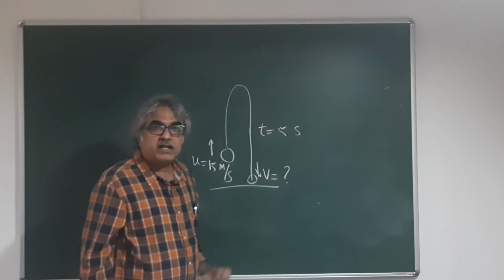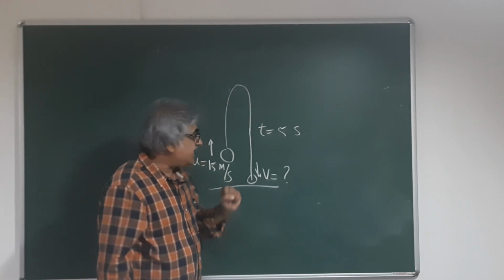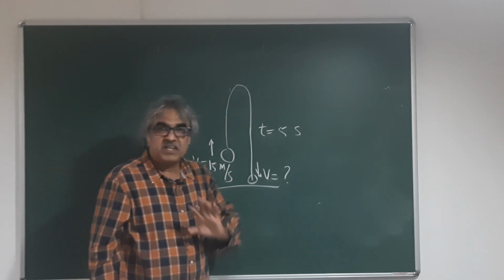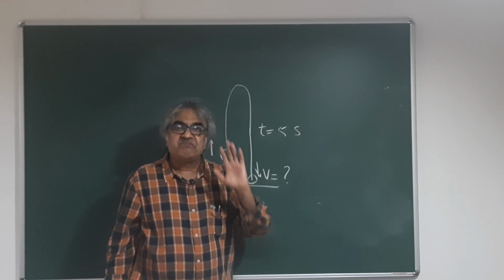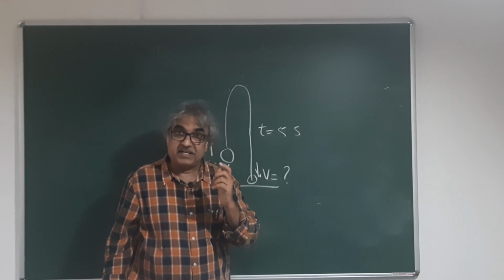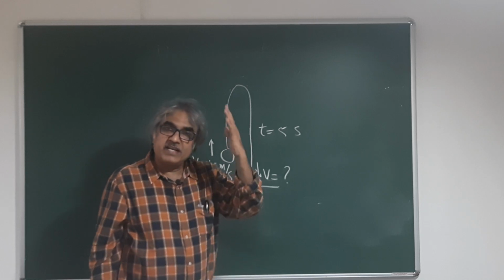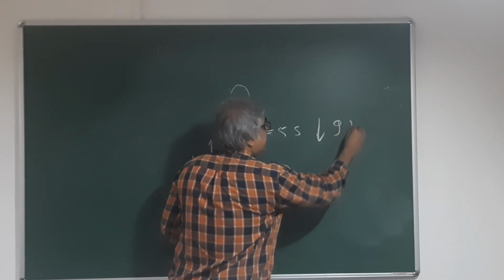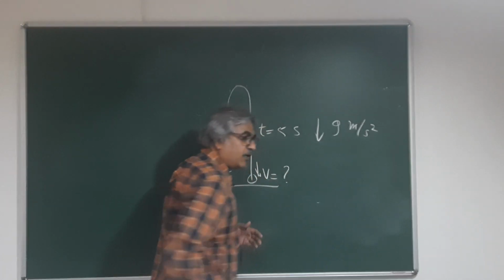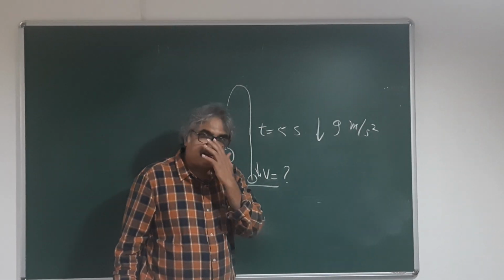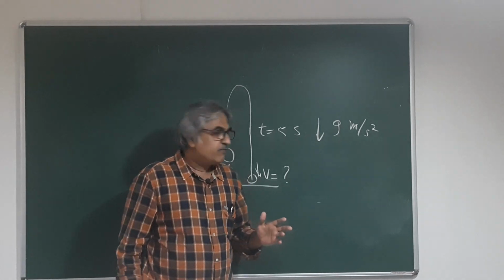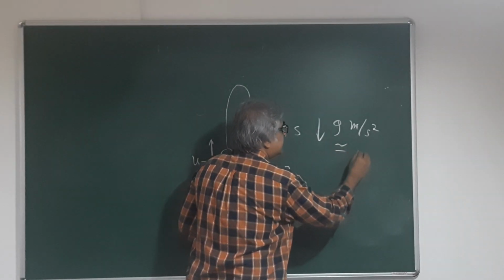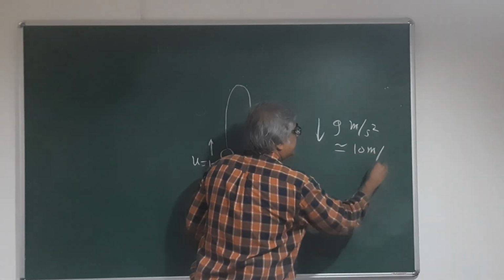Now let's talk about acceleration. When the body is in the air, it is always subjected to acceleration due to gravity, and the acceleration due to gravity is downward, right? It is g meters per second square. Now g is 9.8, but for the sake of convenience, we will say that it is equal to 10 meters per second square.